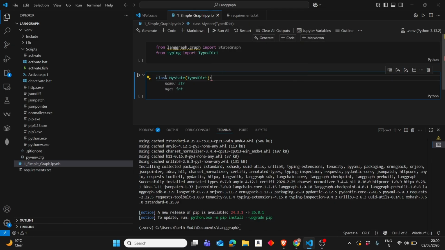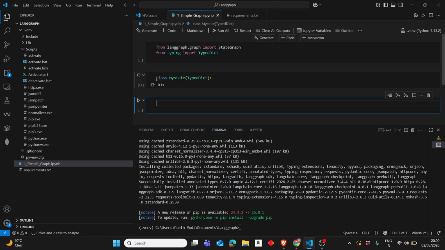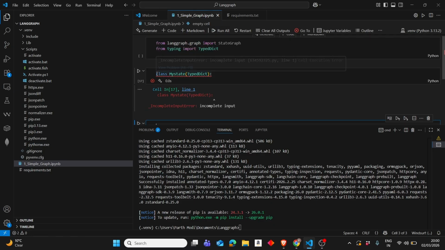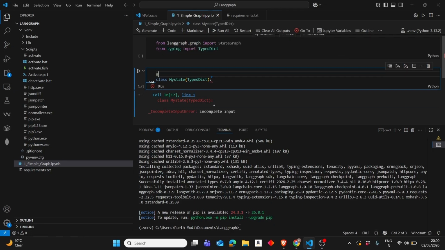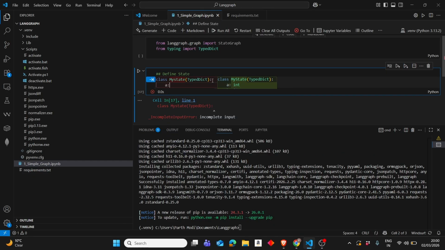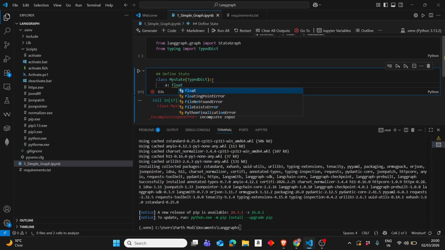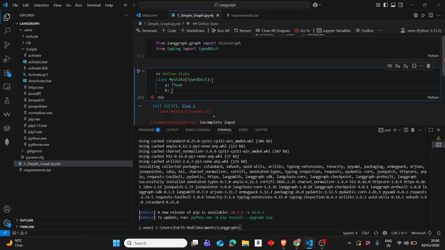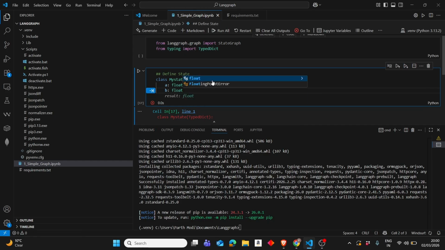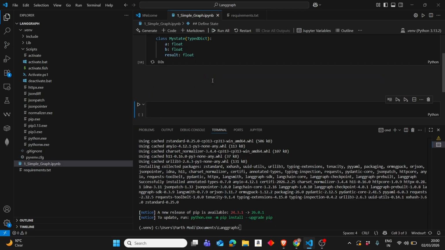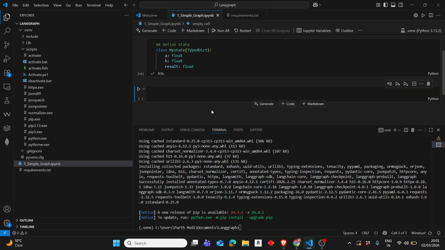Let me also comment that this is where we define the state. In this state, two variables go: a is a float, b is also a float, and our result should also be a float. Let's run this. The state is now defined.